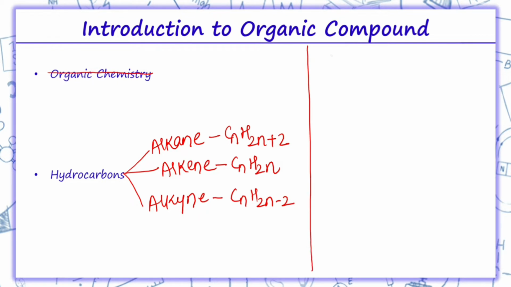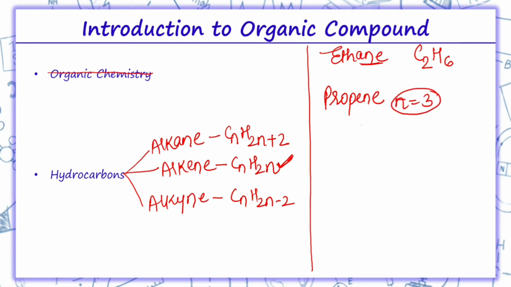Now we are provided with ethane. Ethane means n is 2, and because it is ane, it falls in the alkane category. So C2H6. If I say propene, prop means n equals 3, so the formula will be C3H6.